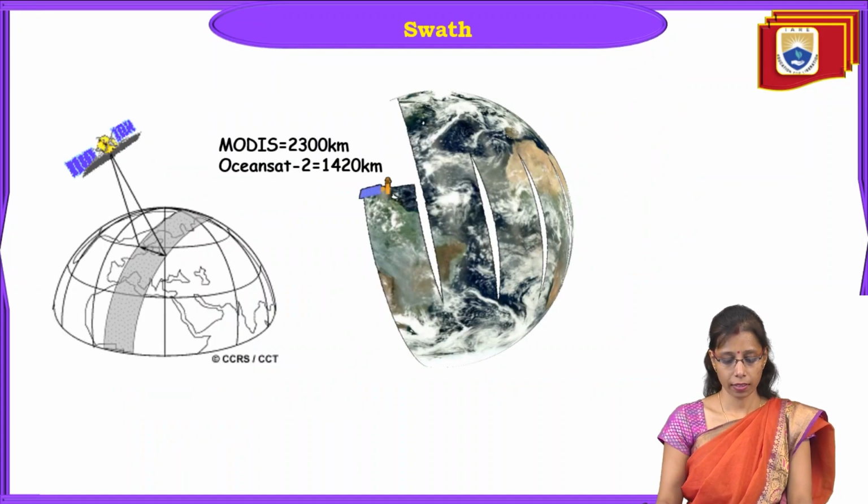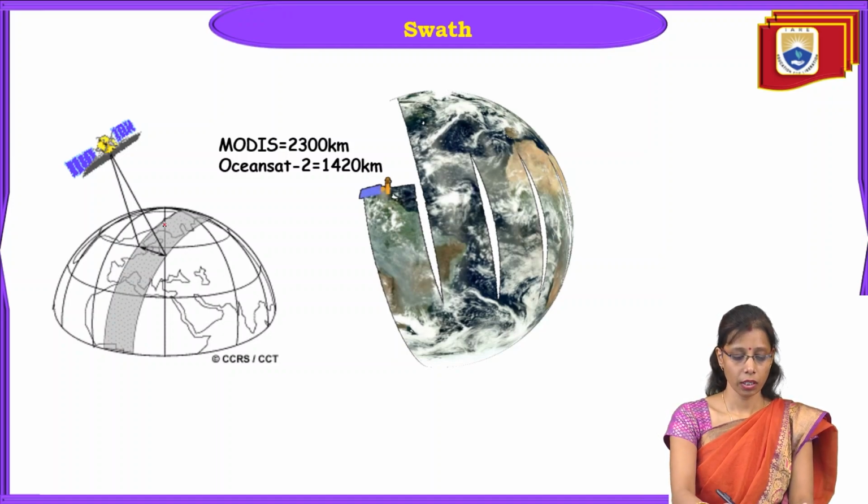Now let us understand with this picture what a swath basically is. So here is the area where it has to capture. So this is what is called the swath. That means this satellite is viewing this portion of the Earth's surface. So it will view this portion of the Earth's surface. This entire area is called the swath.